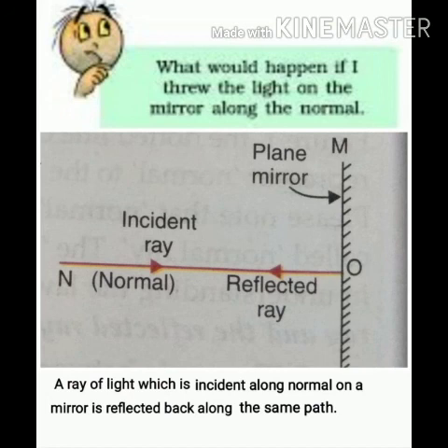So a ray of light which is incident normally, वो वैसे ही perpendicular fall हो रहा है, तो mirror भी उसको उसी line पे reflect करेगा. So the mirror will reflect it back along the same path. So in that case you will find that the incident ray, the normal and the reflected ray are the same line. Means that same line will represent incident ray भी उसी में जा रहा है, वो वापस भी उसी से आ रहा है, माने reflected ray और normal भी उसी में बन रहा है. तो इसीलिए all the three are represented by that single line, and thus the angle of incidence will be 0 and the angle of reflection will also be 0 degrees.